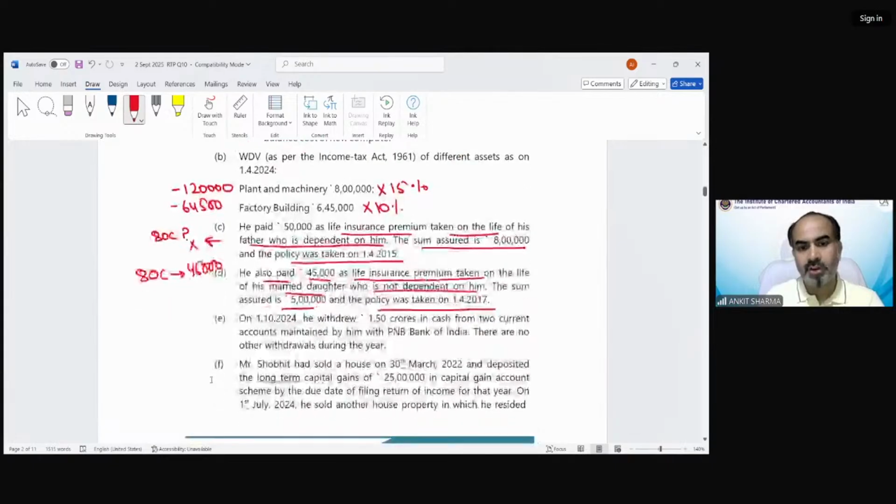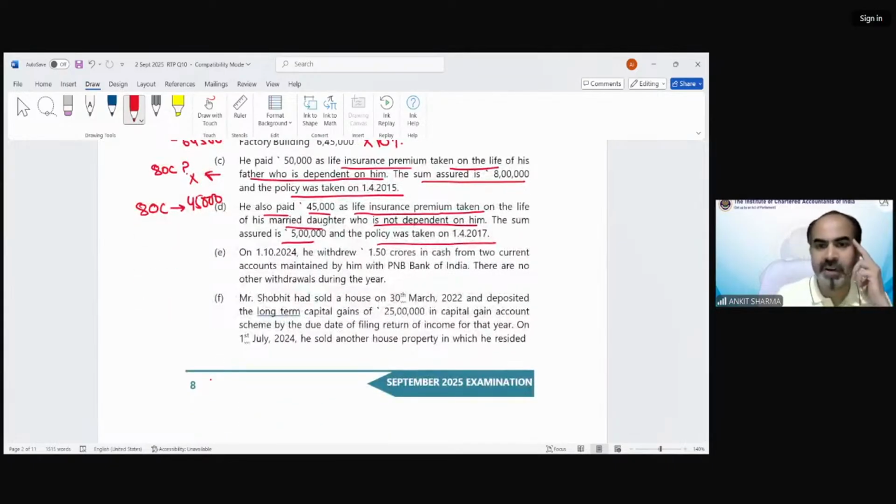Now on 1st October 24, he withdrew 1.5 crore in cash from two current accounts maintained by him with PNB Bank of India. There are no other withdrawals during the year. So what is going to be the treatment in this case? Is there anything applicable under PGVP head or any other head of income, or is this information having any impact on our question?